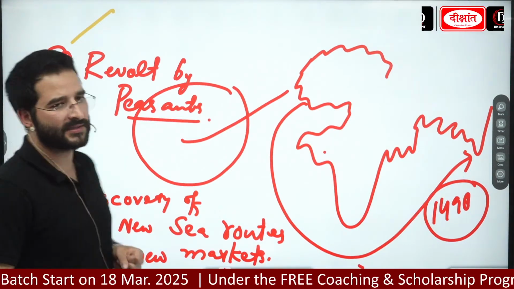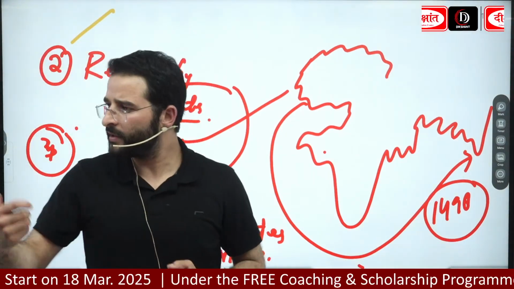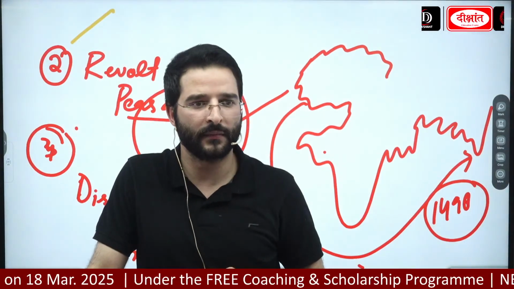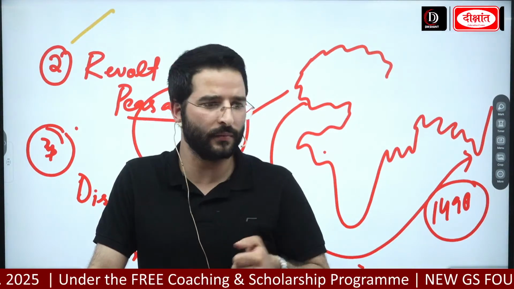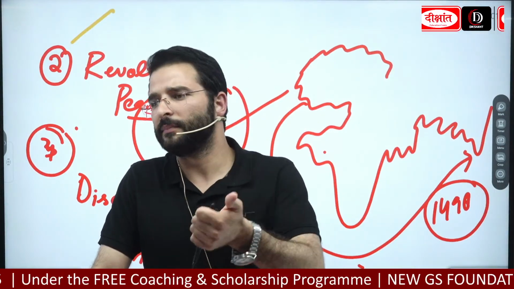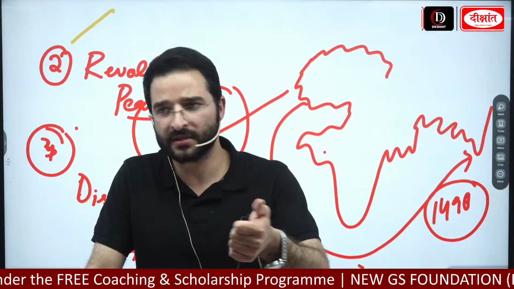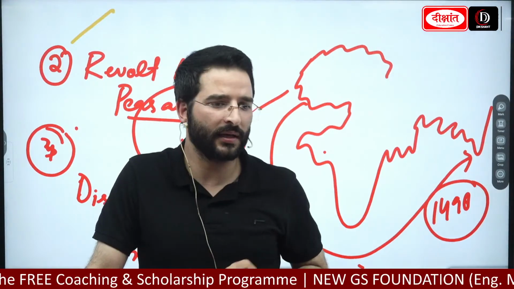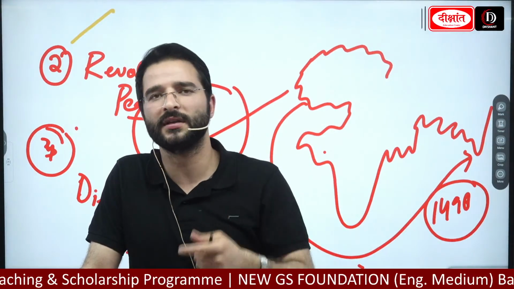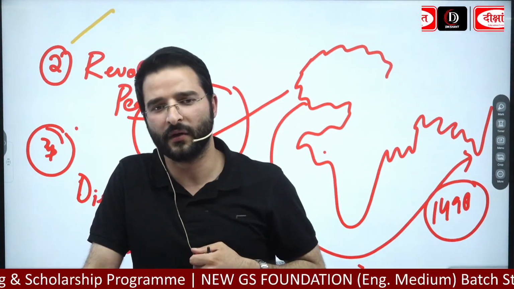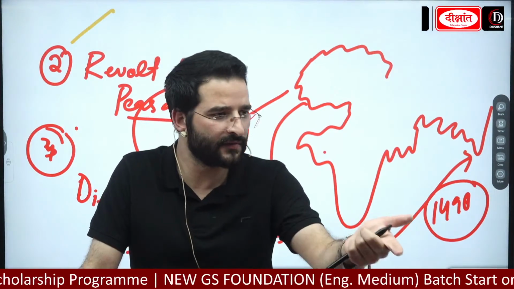Apart from that, guys, one more reason is the emergence of a money-based economy. If we go back to our roots, to history, we will see that people used to trade, and the system was the barter system. You give me wheat, I give you rice. Similarly, commodities were exchanged.